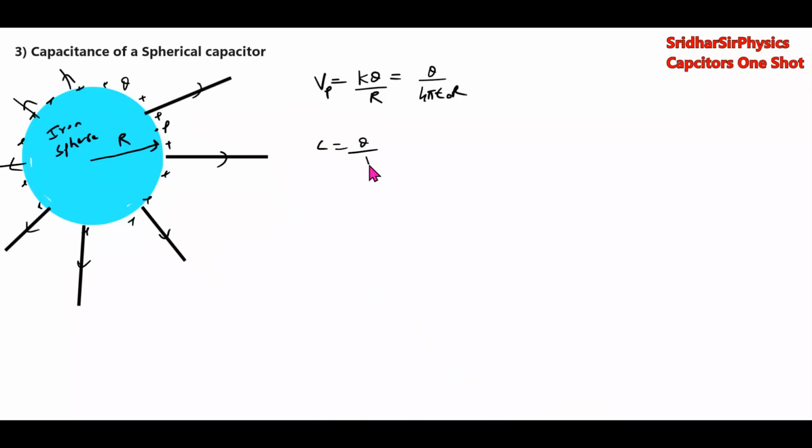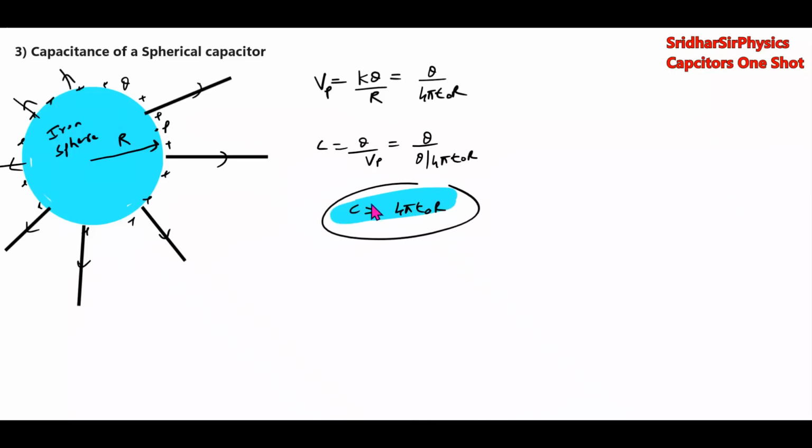C equal to Q by Vp. Q by potential, which is given by 4 pi epsilon naught R. So इसका कितना हुआ? 4 pi epsilon naught R. So this is the capacitance of spherical conductor. This will be our formula.